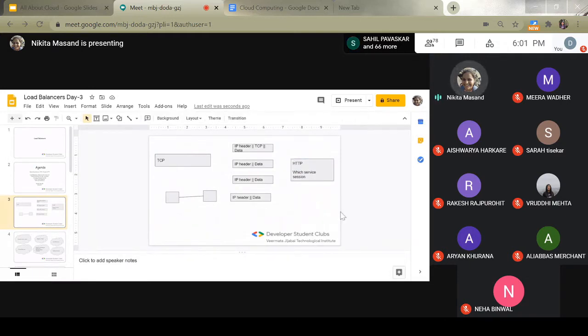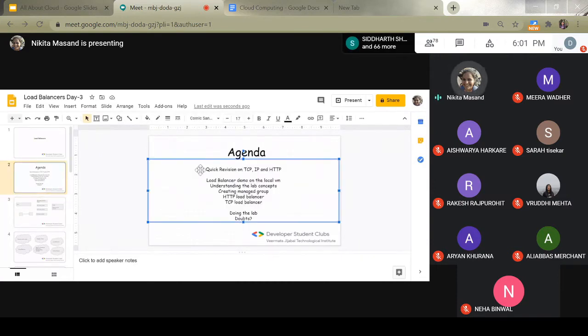This was a very quick revision on the OSI model that we had done. I needed these things today, so I thought of quickly revising them. So we are done with the quick revision. Now, what we will do is...